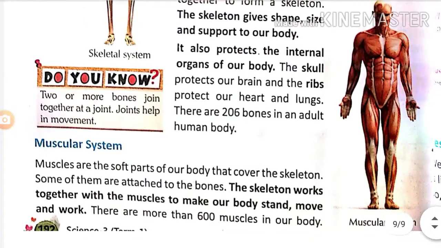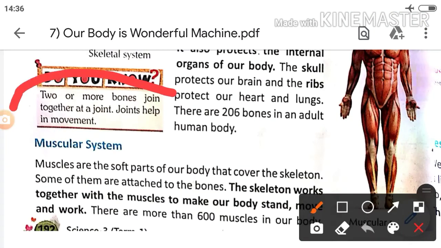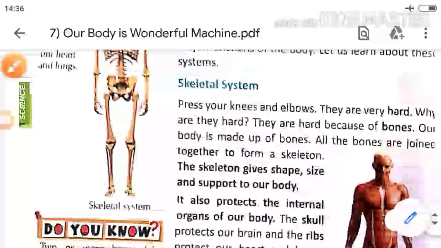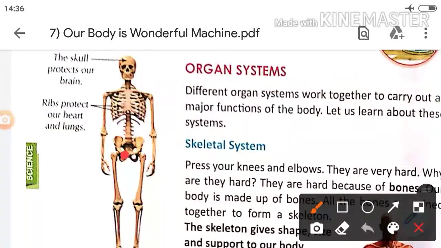Here you have two or more bones joined together at a joint. Joints help in movement. Here I am showing you joints. Here two bones have joined together. It is called a joint. Knee joint. Here, elbow joint.